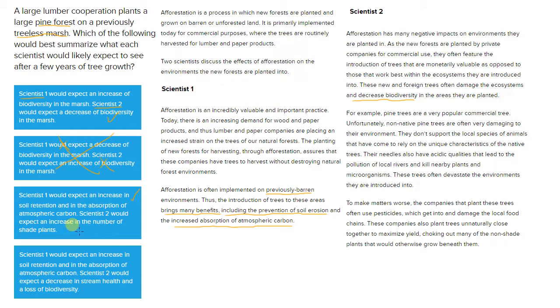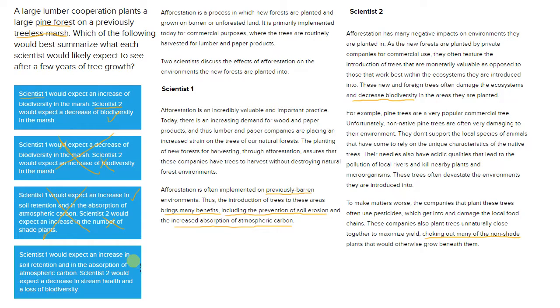Scientist two would expect an increase in the number of shade plants. We actually see that scientist two says that they would expect a loss of shade plants because of the unnatural way that these companies plant these trees close together. So that statement about scientist two's perspective is wrong, making this whole answer choice wrong.